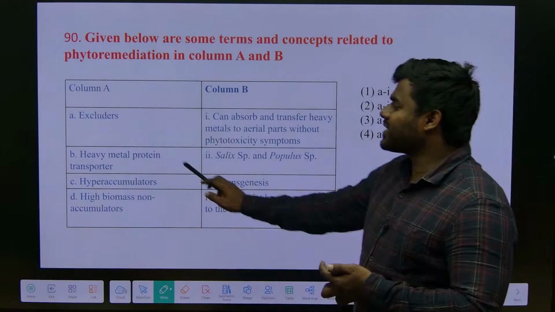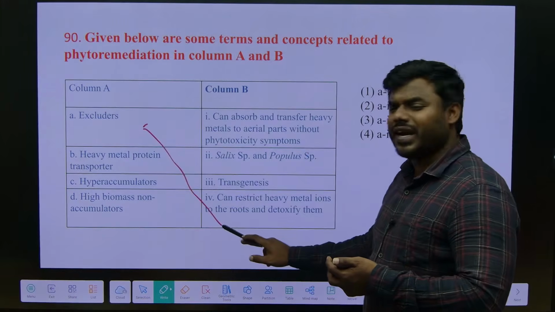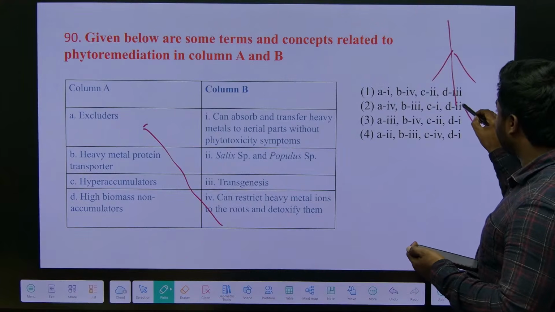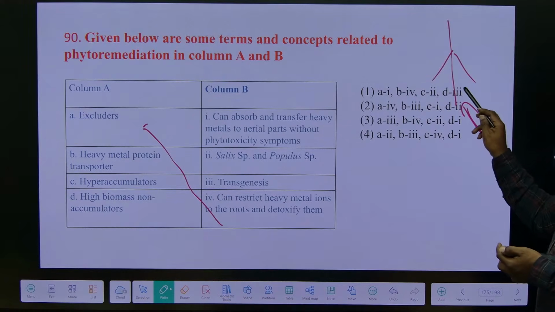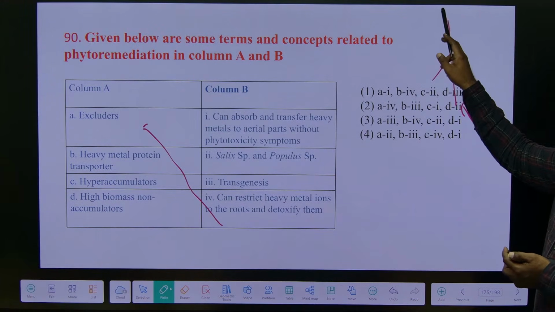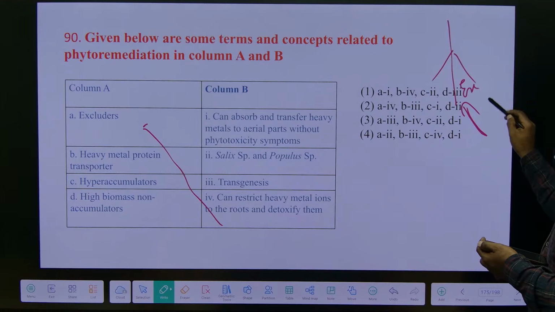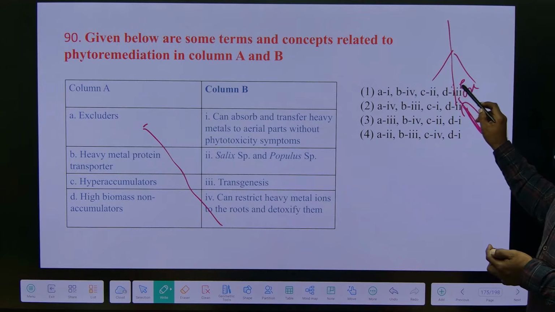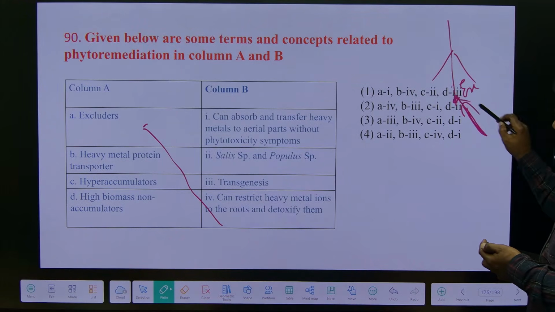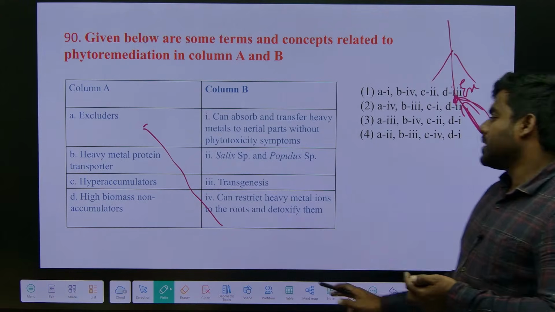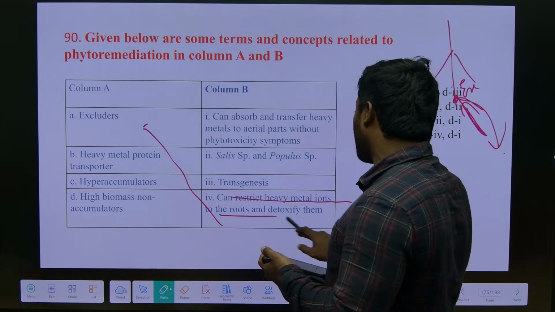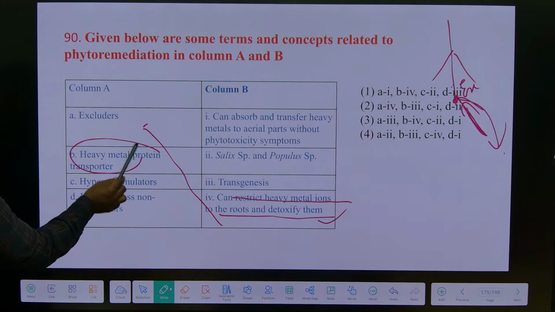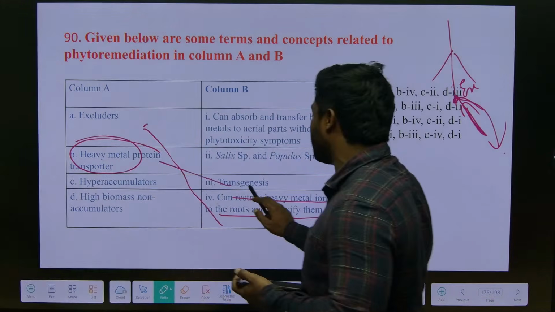Remember, excluders are always associated with the plant root. Suppose this is a plant root. From the soil, a lot of toxic substances will enter into the root, and from the root they are going to enter into the plant. Excluders are those which restrict the entry of toxic metabolites into the root hair. So they will trap them at the root level itself and try to eliminate them. They can restrict heavy metal ions to the roots and detoxify them, right? Then heavy metal protein transporters, which are responsible for a process of transgenesis.